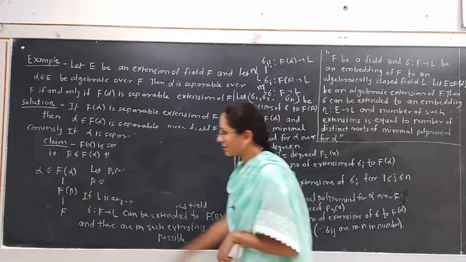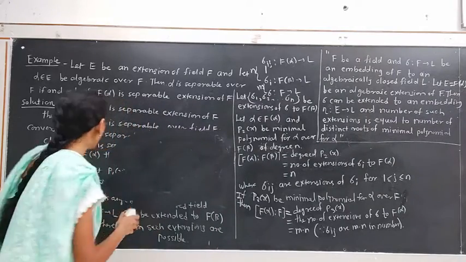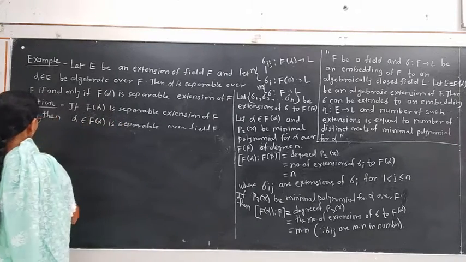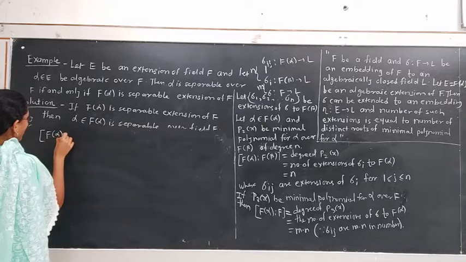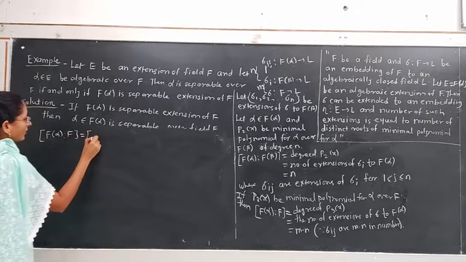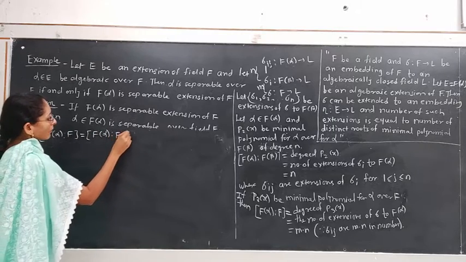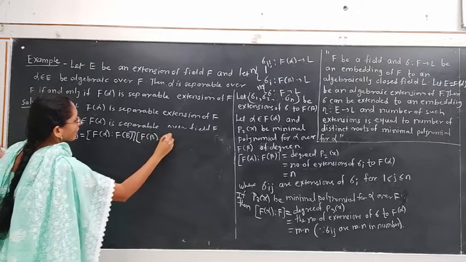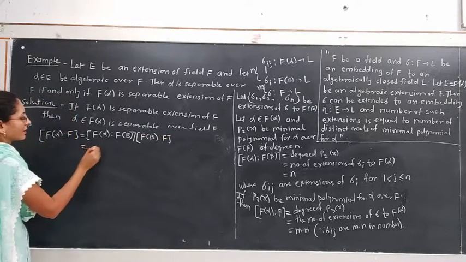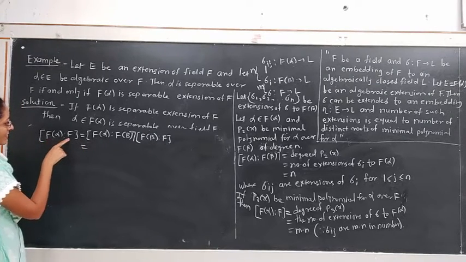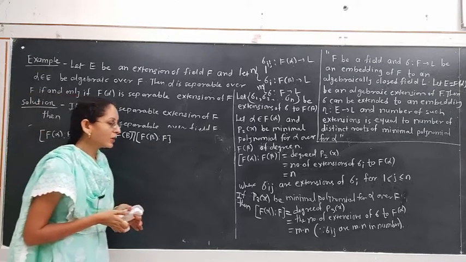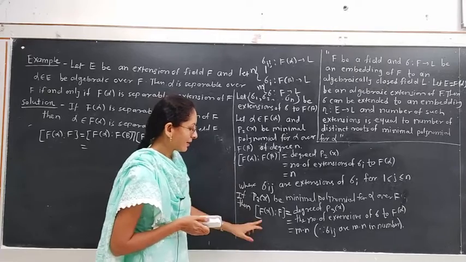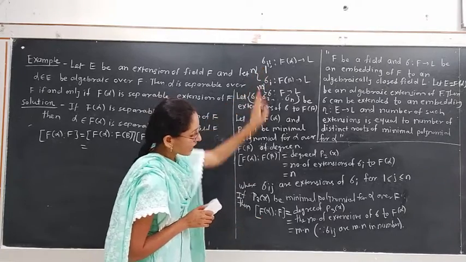Now consider this tower of fields, and using the dimension theorem, the degree of the extension F(alpha) over F is equal to the degree of the extension F(alpha) over F(beta) times the degree of the extension F(beta) over F. The left side is the degree of the extension of F(alpha) over F, which is equal to the number of extensions of the embeddings from F to F(alpha), that are sigma ij, which are mn in number.